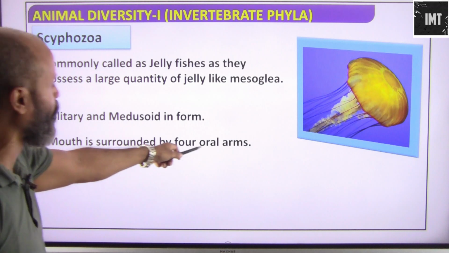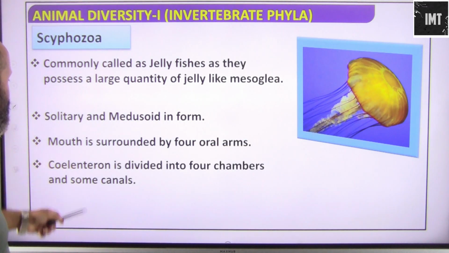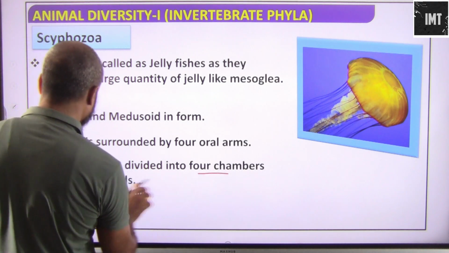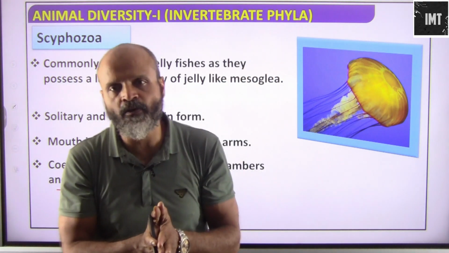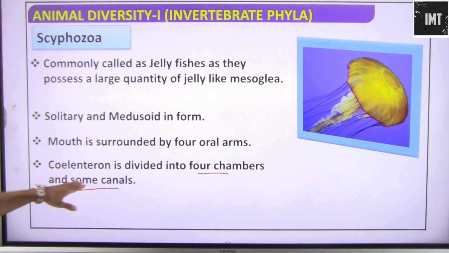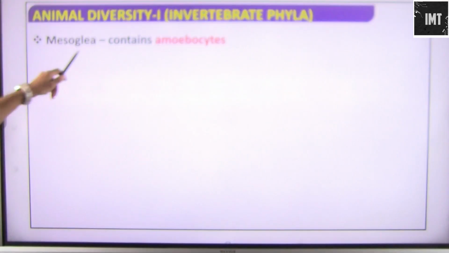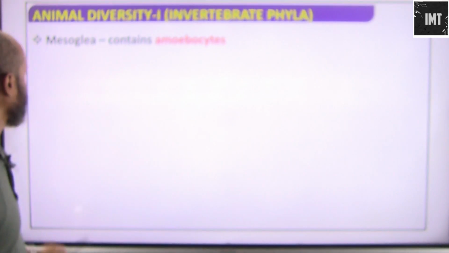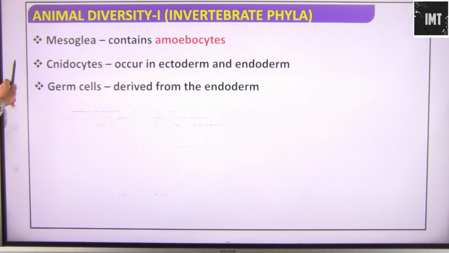Mouth is surrounded by 4 oral arms. Coelenteron is divided into 4 chambers and some canals. We know the coelenteron is the gastrovascular cavity, and here in jellyfish it is divided into 4 chambers and some canals. Mesoglea contains amoebocytes. Cnidocytes occur in ectoderm and endoderm in jellyfish. Germ cells are derived from the ectoderm.